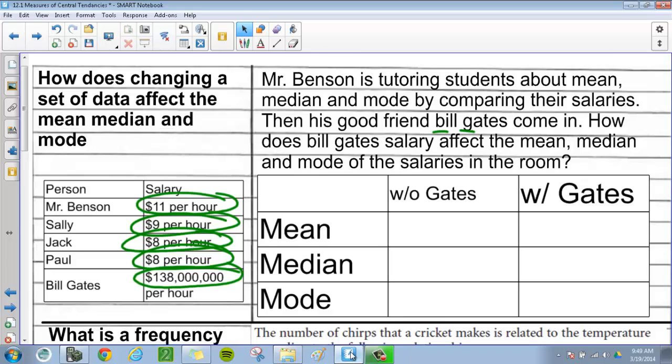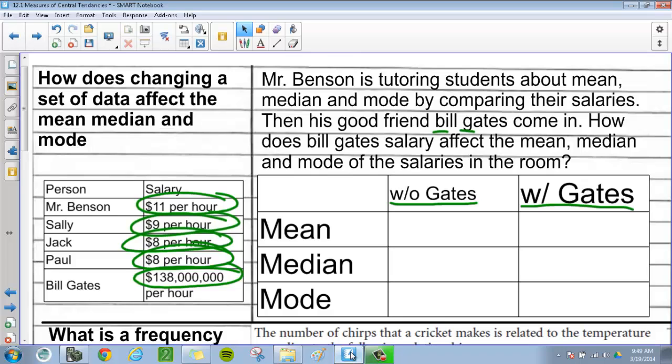So right here I got this table, and we're going to find the mean, median, mode without Gates. And then I'm going to find the mean, median, mode with Bill Gates in there and just see which one it affects most, adding his salary in there. Does it affect the mean most, the median, the mode? Which is most volatile? So let's figure that out.